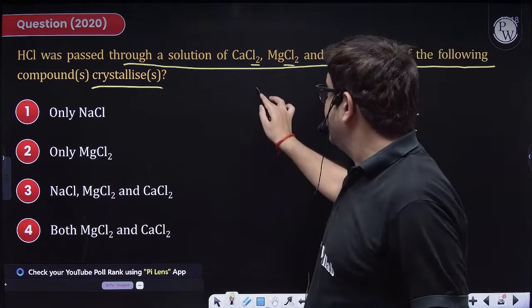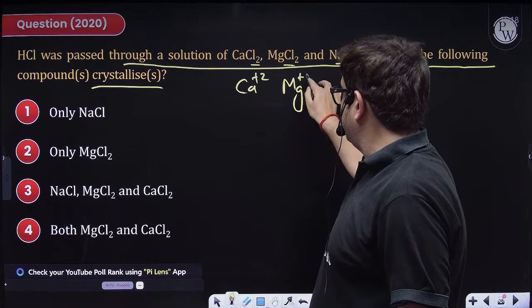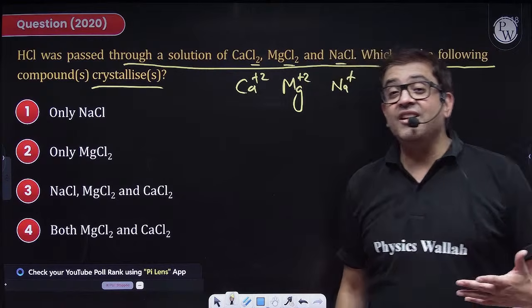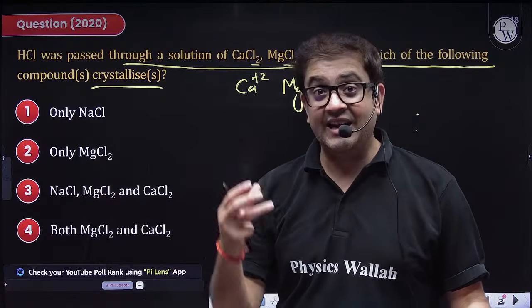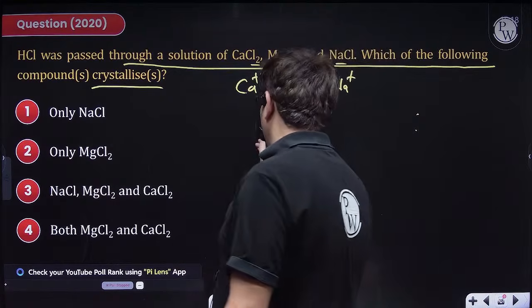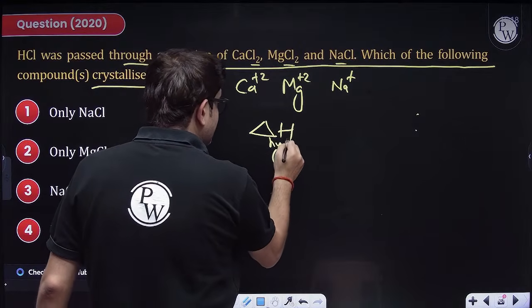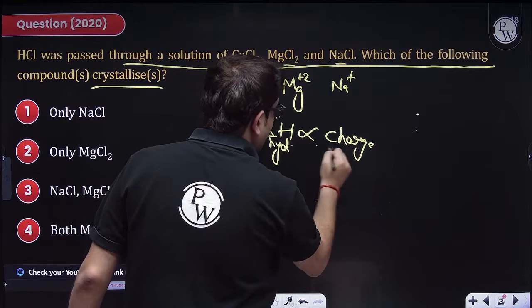Sir, the cations: calcium plus 2, magnesium plus 2, and Na plus. Which ion will be allowed to stay in water more? The cation which is more hydrated. Now this is a chemical bonding question which says that hydration enthalpy is directly proportional to charge upon size.